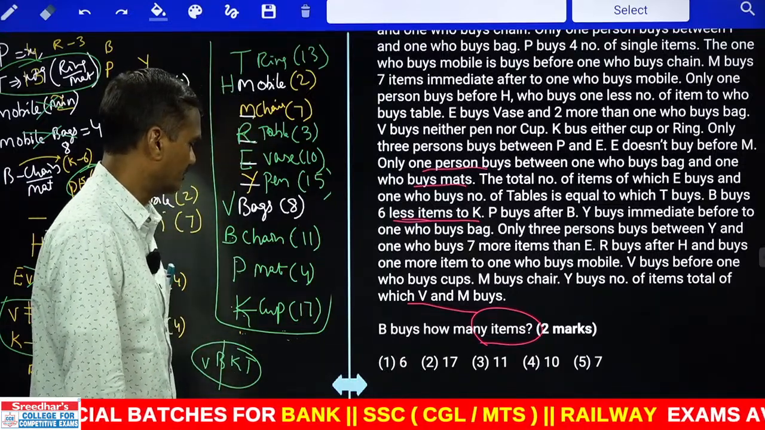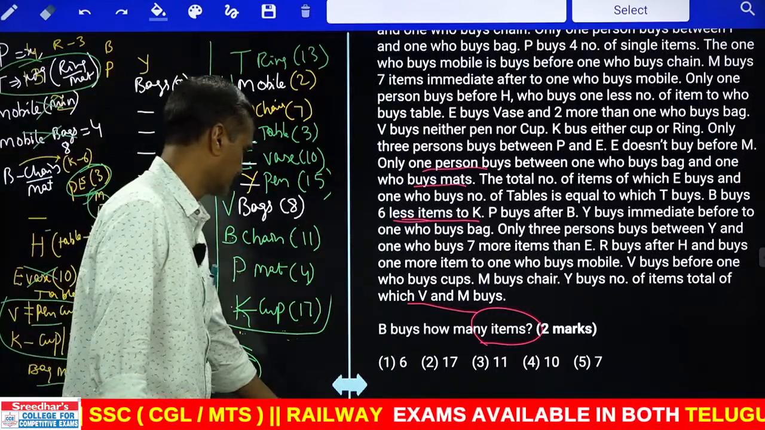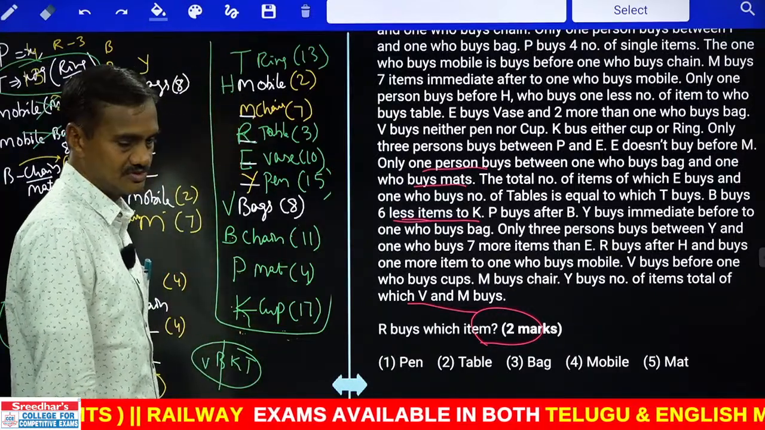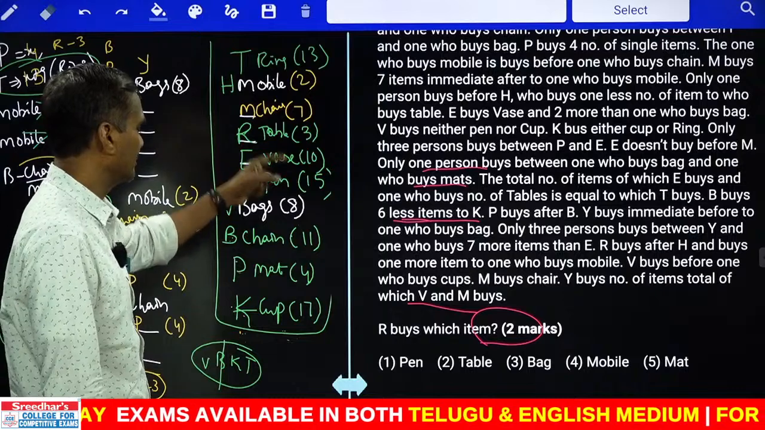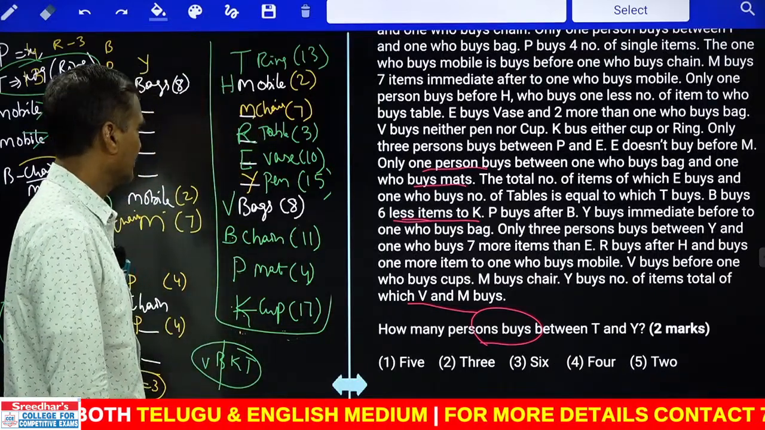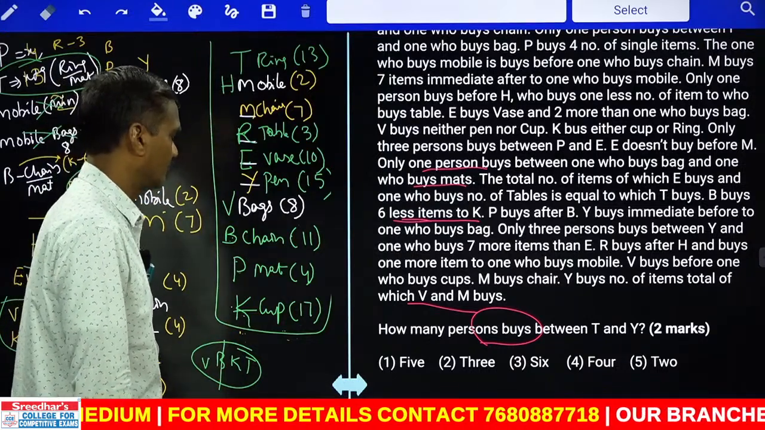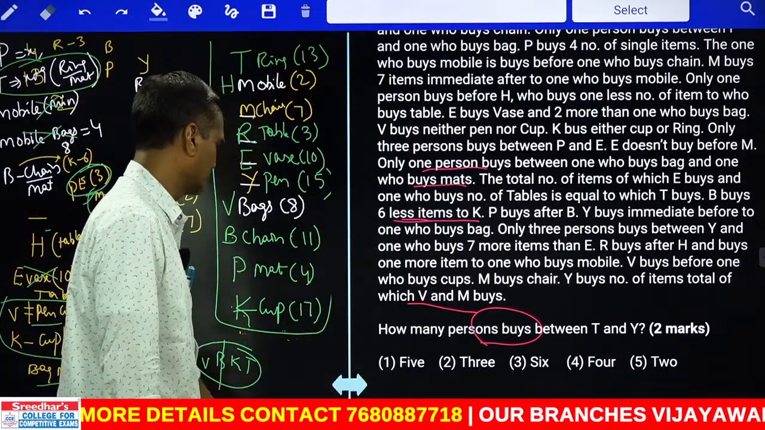And B buys how many? Now B buys how many items? B buys 11 items, choice 3. And R buys which item? Now R cheppandi, R buys table, table choice 2. And next one between T and Y. How many persons between T and Y? There are 4. And 4, that is choice 4, isn't it?